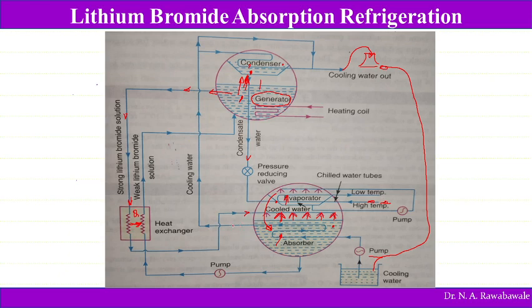This water again is passed into this condenser, where the vapors of water produced in the generator are condensed, and this water is passed into the cooling tower where it is cooled. Again this water is circulated back to the cooling tank, and is recirculated. This is how lithium bromide absorption refrigeration works.